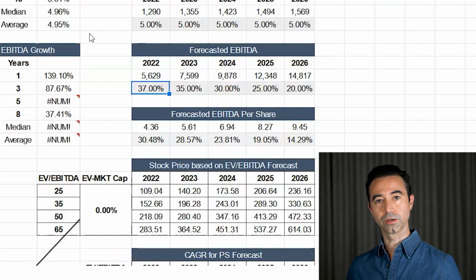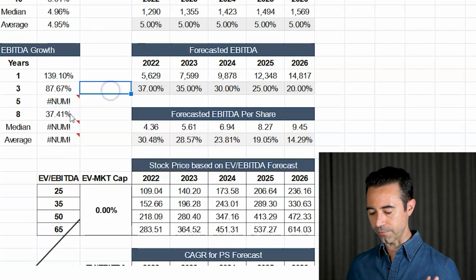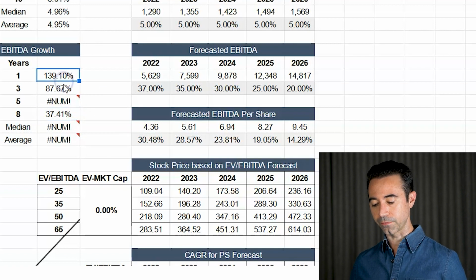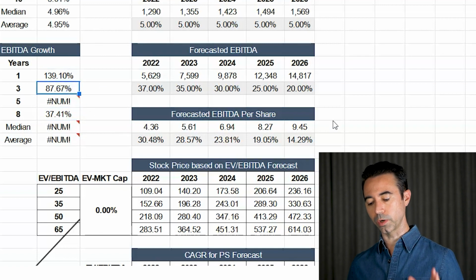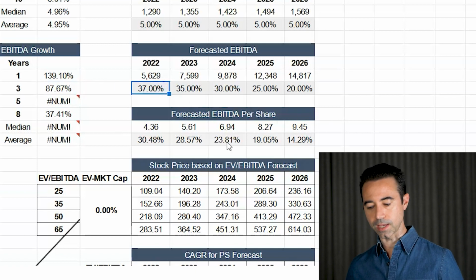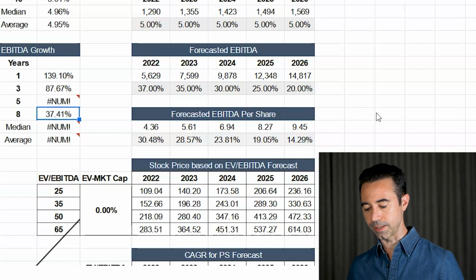Forecasted EBITDA. So here we've got to find a growth rate. Now, we don't have a 5-year growth rate. We have an 8-year growth rate, 37%. Then we have some really high 1 and 3-year growth rates. So what do we want to use? Of course, I want to go to aggressive. So I'm going to use a 37, which is the 8-year compounded annually. And I'm going to kind of decelerate it here, 37 down to 20.